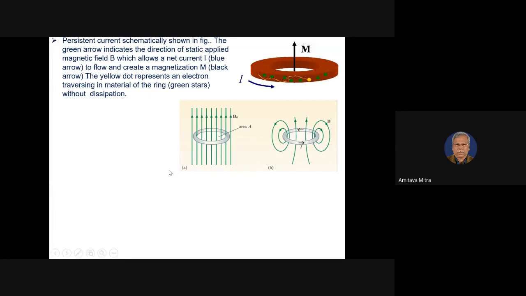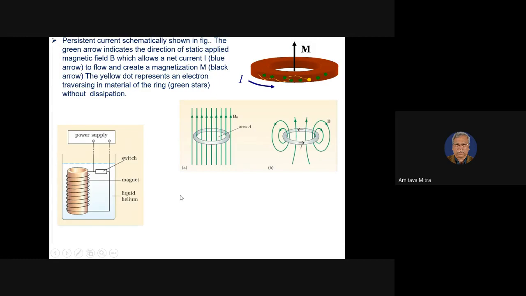This behavior was applied for the development of superconducting magnets. You see, the interesting thing is that here you don't need to pass the current continuously. You set the current, get the required magnetic field, and then withdraw your external magnetic field, or withdraw the current.